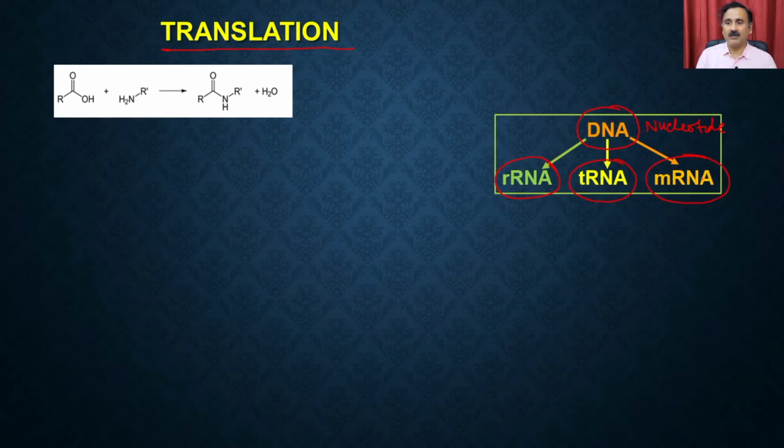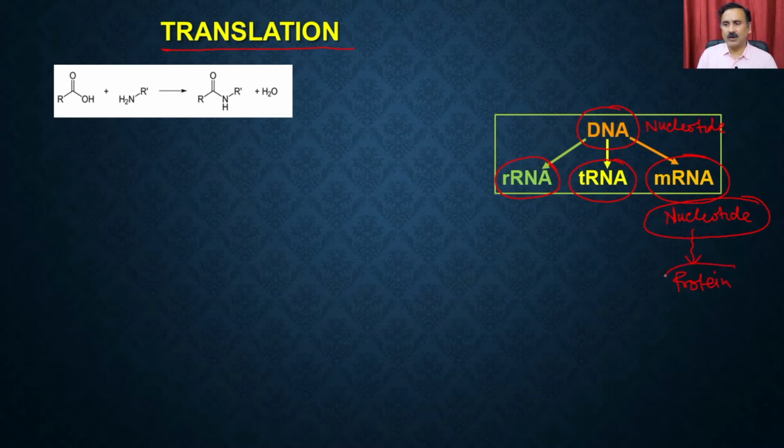Now these molecules also have this transcribed information in the form of nucleotides, and what we have to do is take the information from the nucleotide sequences present in the messenger RNA, and then synthesize the proteins, right?